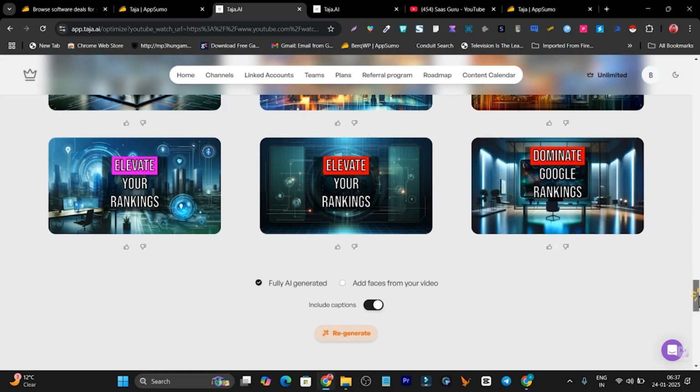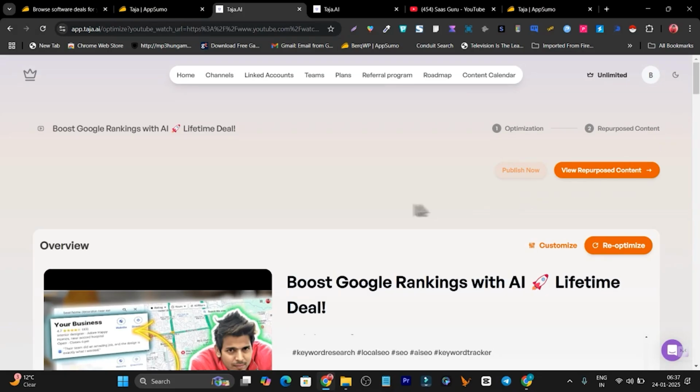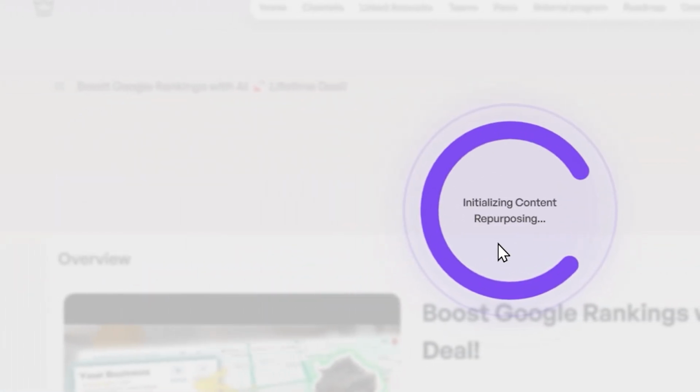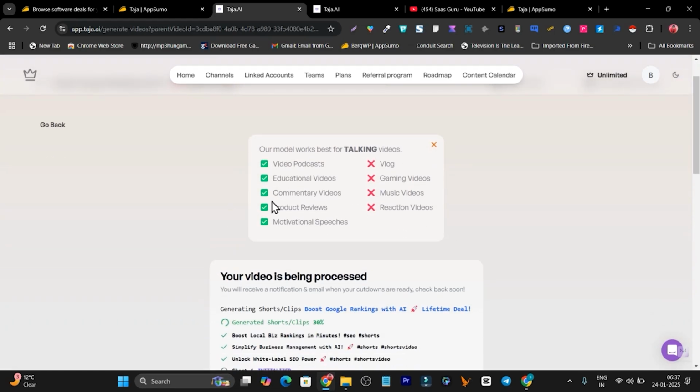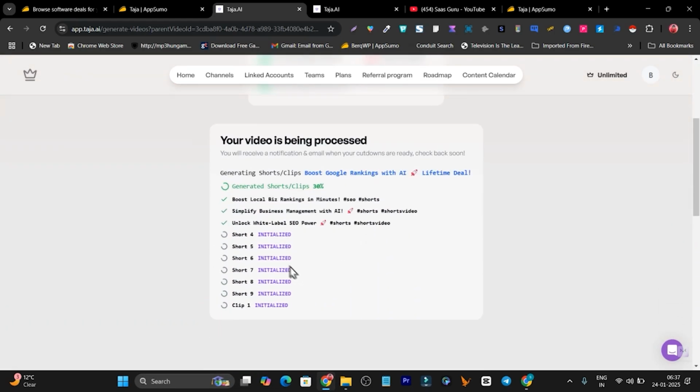Then another thing I can do, once I have got everything here, I can also use its another great feature, that is turning this long video into shorts, or multi-purposing my video here. So let me click here on this view repurpose content, and now it is initializing the content repurposed shorts. So here are all the settings it has given me, like the video is processed, so it will take some time, and it is going to create 9 shorts for me here. So I have to wait till all these processes are done.